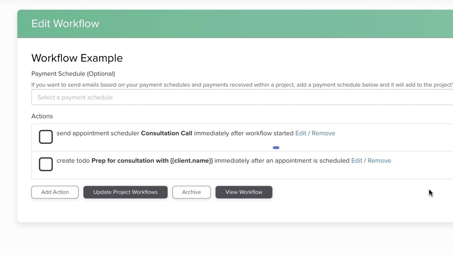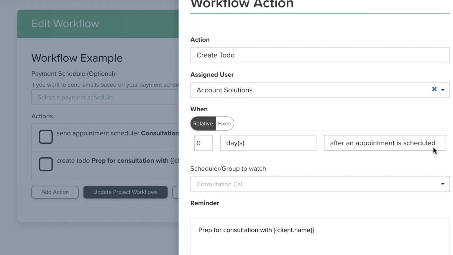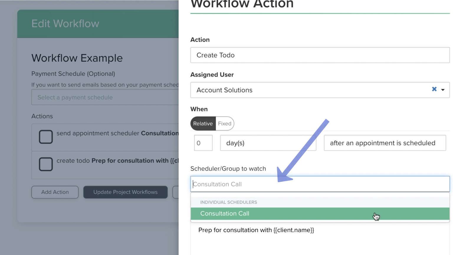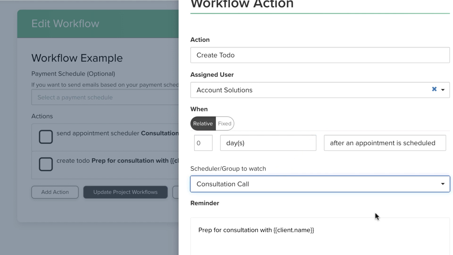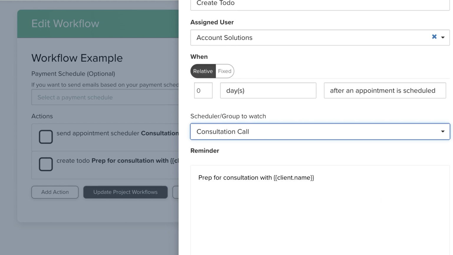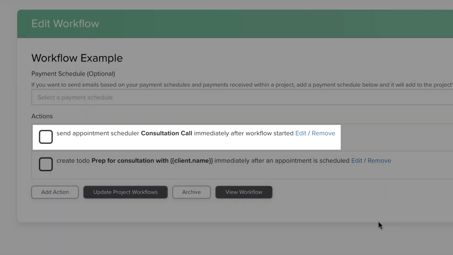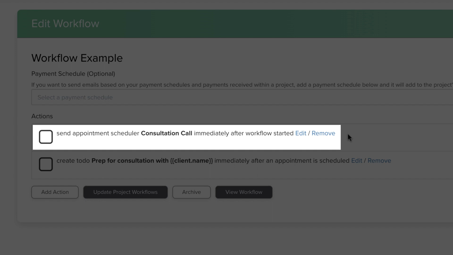The trigger after an appointment is scheduled will run an action after the scheduler sent earlier in the workflow is used to book an appointment. This trigger is great for creating a new task after an appointment is booked. When you select this trigger, an additional field will appear where you'll need to identify the specific scheduler Dubsado will watch. The only options available here will be schedulers previously sent through the same workflow.